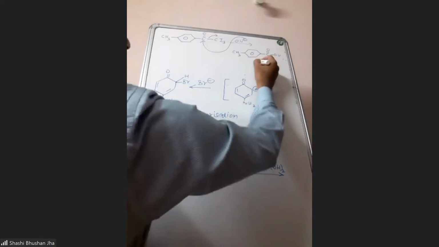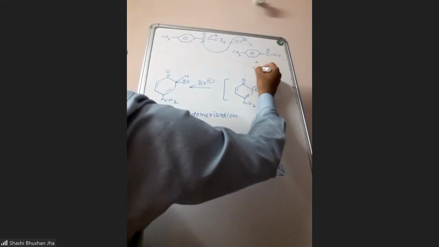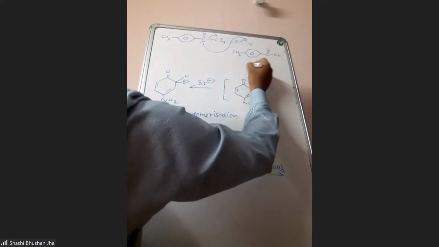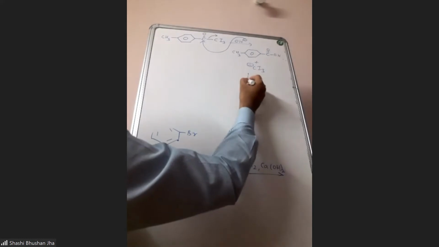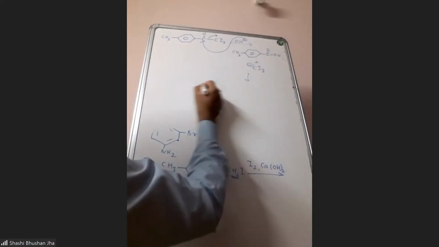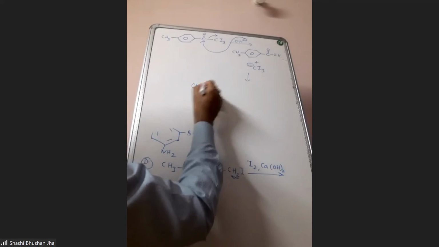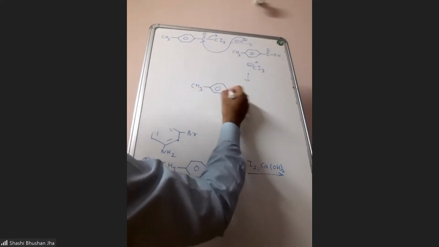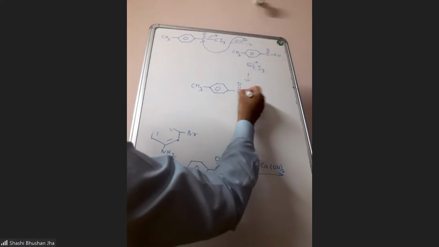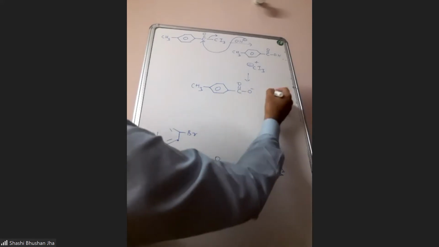So it will come COOH, and this will be CI3 minus. Then there will be an acid base reaction, and you will get this product. You will get the salt of the carboxylic acid and iodoform.